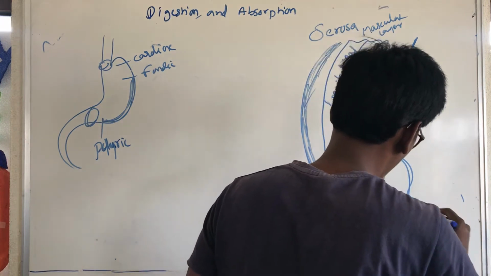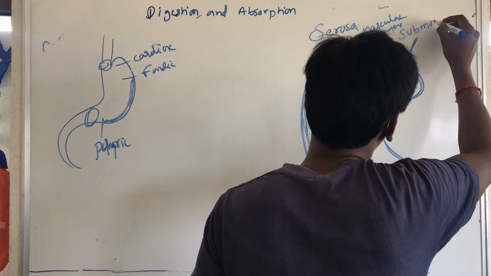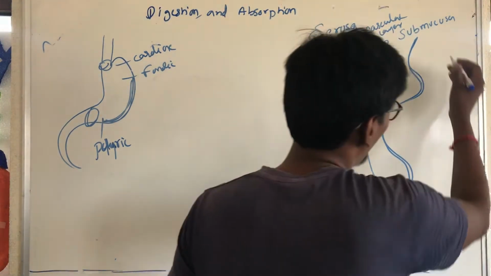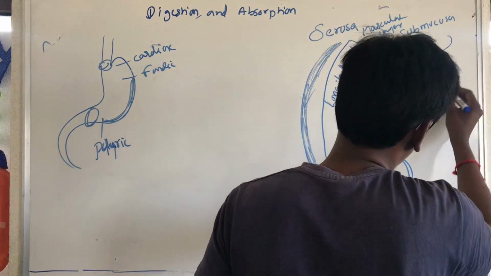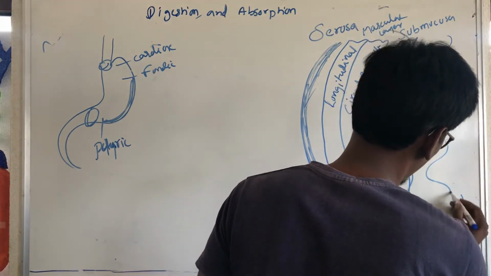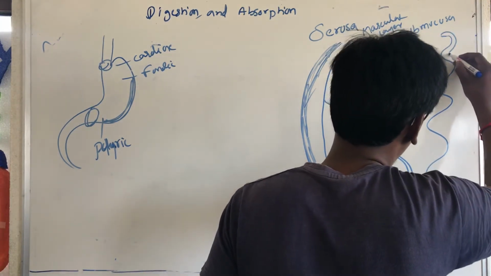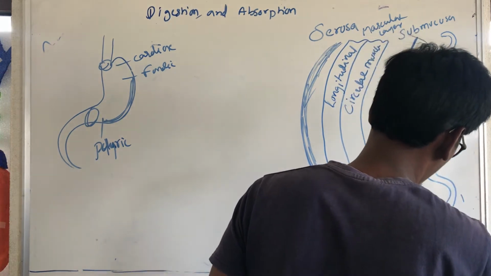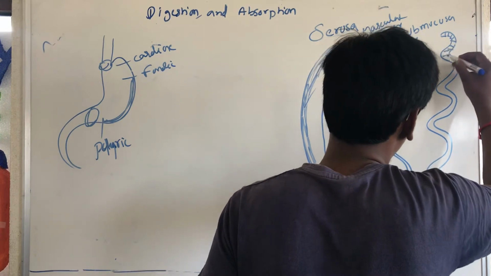The next layer is called the mucosa, and this is the mucosa layer.